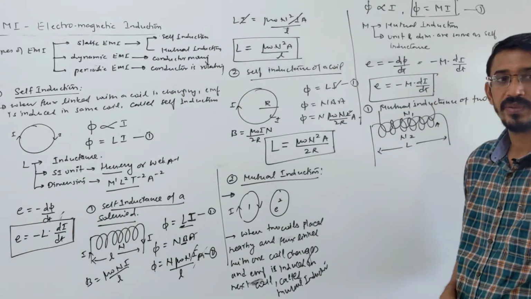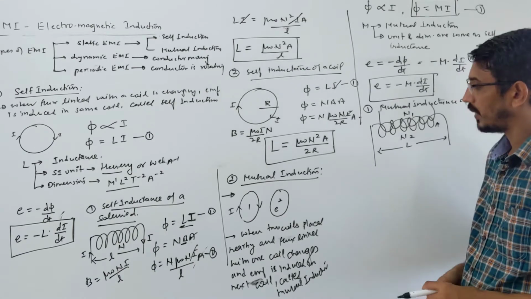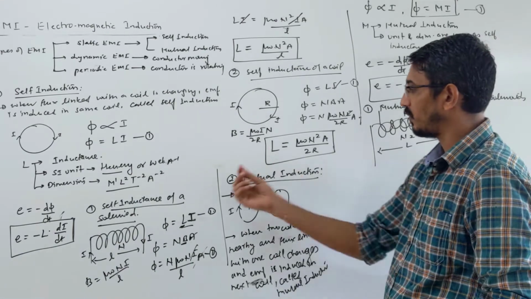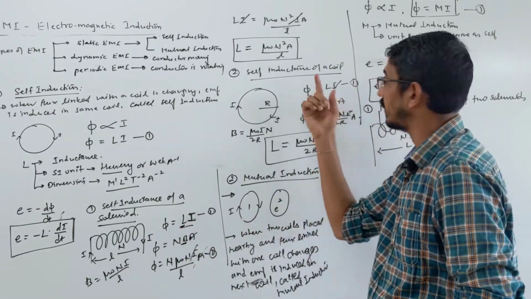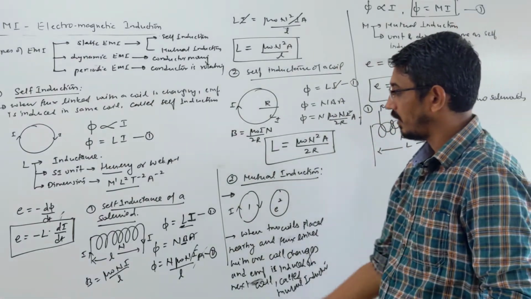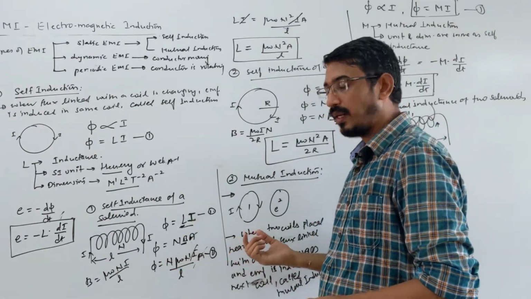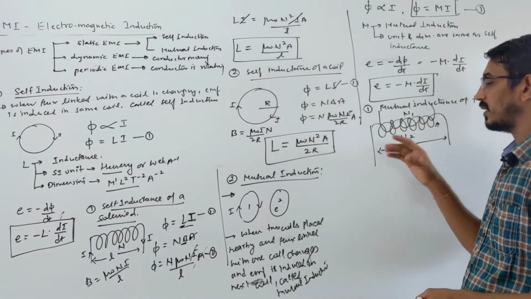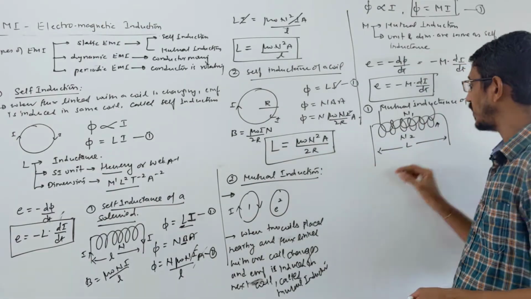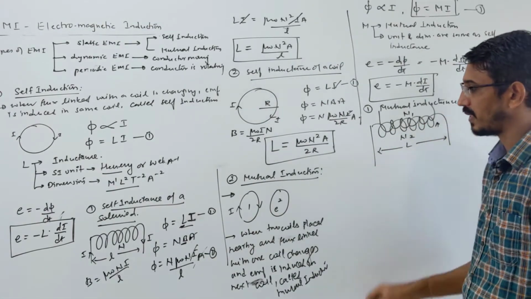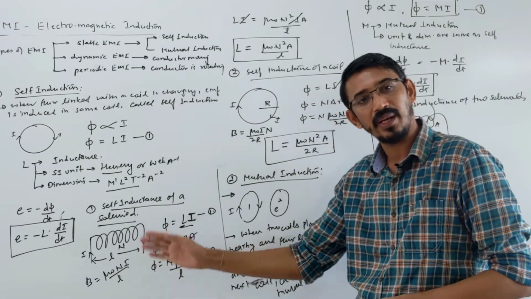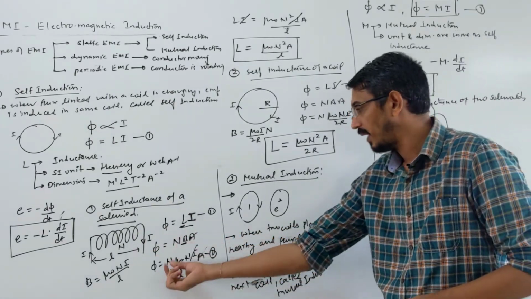Then exactly the same thing you have to do. I am telling you the shortcut directly. Same thing: write the formula, flux is equal to Mi. This is one equation. Then flux is equal to NBA, correct? One solenoid is producing the field. So what is the field due to this big solenoid? Same formula, μ0 n1 I by length. Then NBA, same procedure.